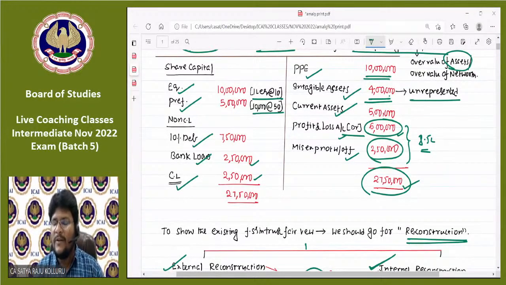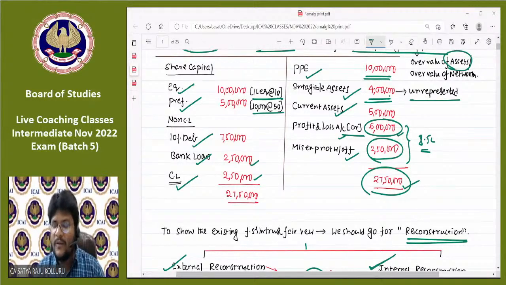Because during the process of liquidation, what the liquidator will do, that is also our chapter actually. In detail, we will discuss it in the liquidation of companies. But in layman's terms, I am just telling what the liquidator in general will do. The liquidator will realize all those assets, and the cash receipts he gets through realization of all such assets, he simply distributes among the various liability holders in a particular order. If the cash receipts realized from such assets are less, then these liability holders may not get the full amount. Am I right, guys?